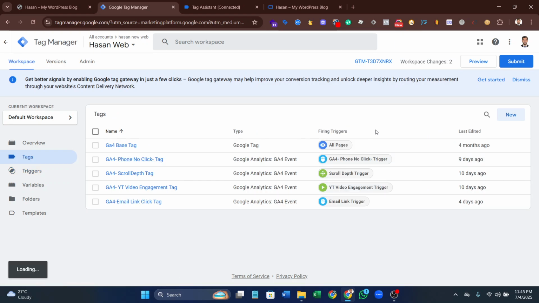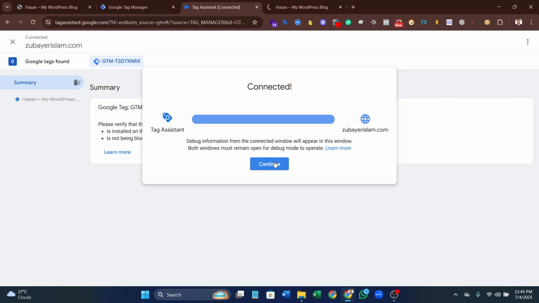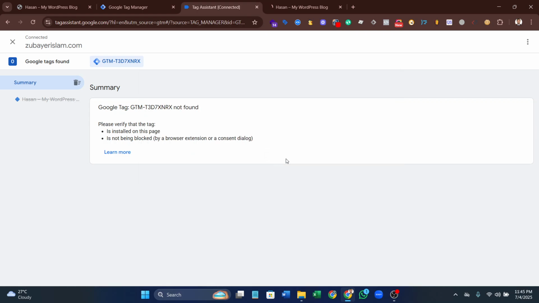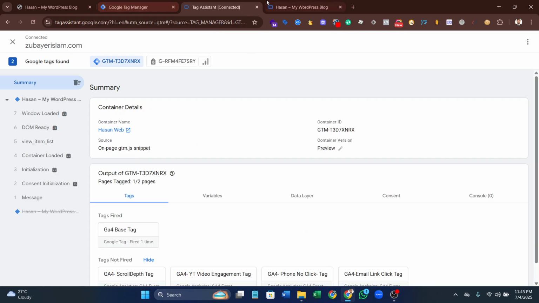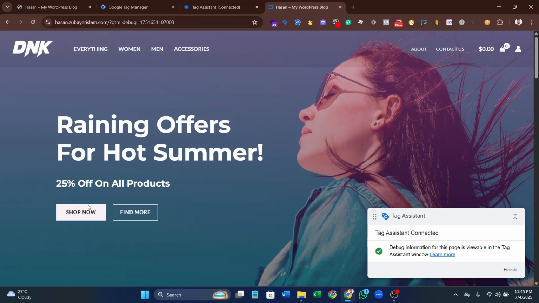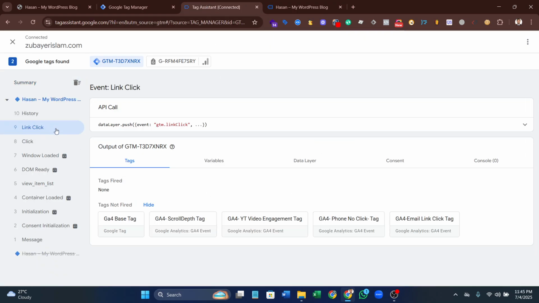Go to the preview section. It's connecting. Yeah, it's connected. Okay, so this is a button with the text Shop Now. I'm clicking on this Shop Now button and it's a click event. Check the variables.